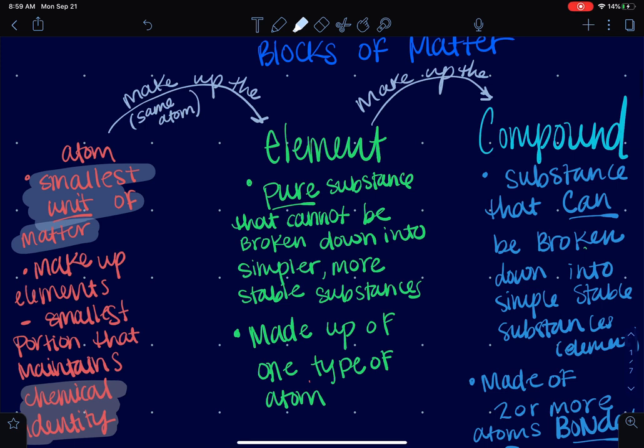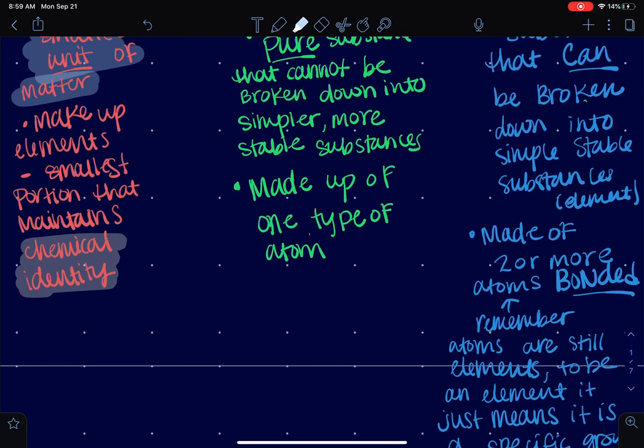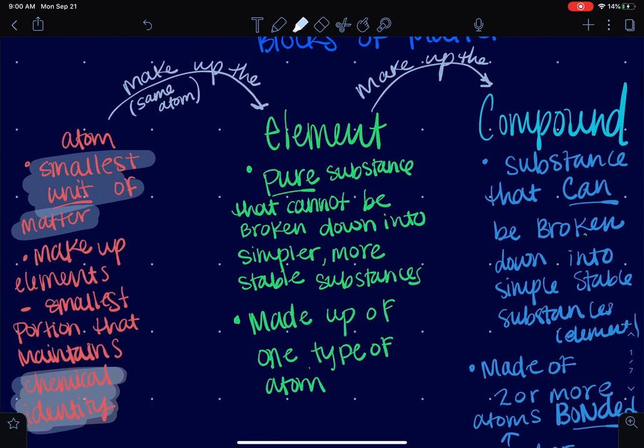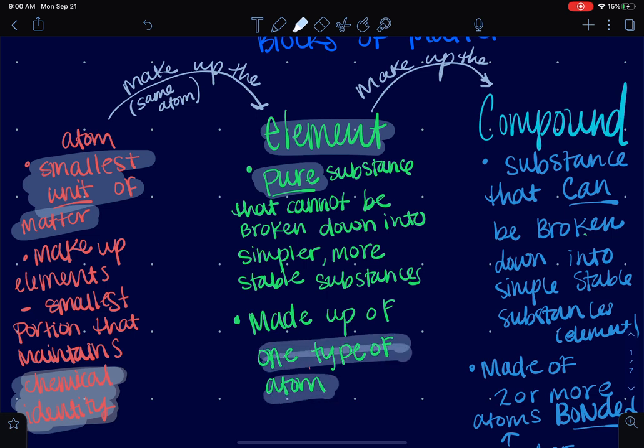It's the smallest part that maintains the chemical identity of an element. So these atoms make up an element, okay? And so an element is pure. So at this point, we are still pure. Elements are just a bunch of one type of atom, okay?